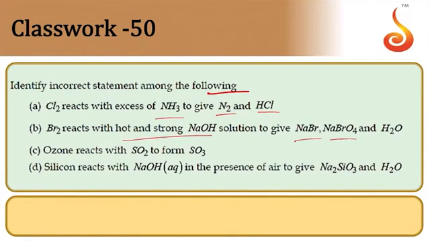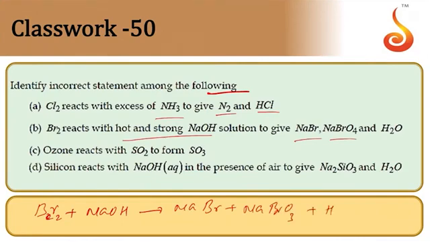This is not correct because Br2 with NaOH, if it is hot and strong solution, forms NaBr plus NaBrO3 plus H2O. So therefore this is not correct. Then ozone plus SO2 gives SO3 is also a correct statement. Silicon forms Na2SiO3 with NaOH is also correct. So option left is B. So B is the